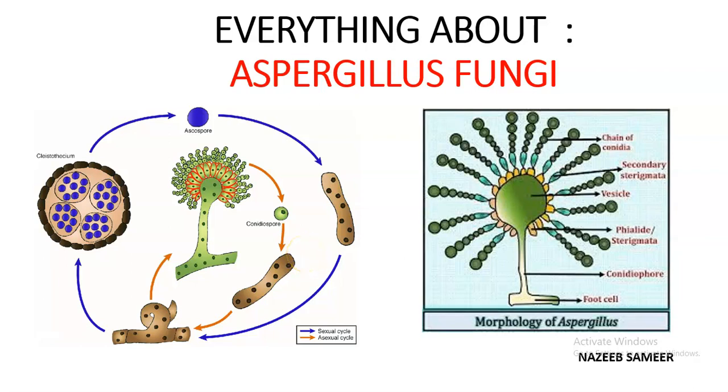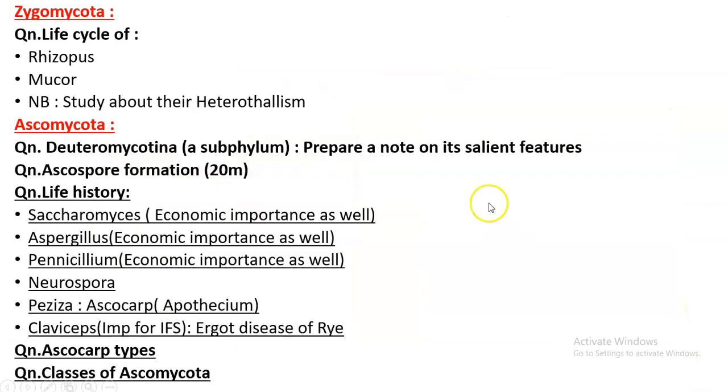Hello, hi. As we have completed the algae module, we had started the survey of fungi module. Today, we will be going through the general account and asexual reproduction in Aspergillus fungi, which belongs to Ascomycota. Before we start, as usual, let us go through the route in which we will be completing this fungi module.